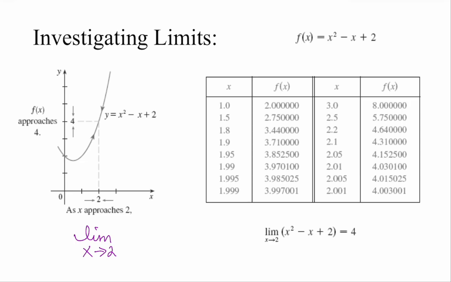Then we have whatever the function is. They've written the function out, but you can just put an f there too. This says, on my function f, what value am I approaching as x goes to 2?